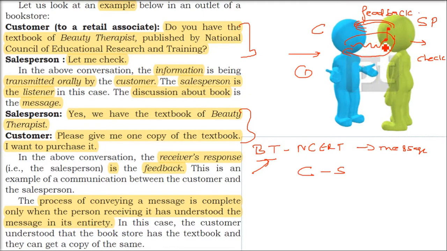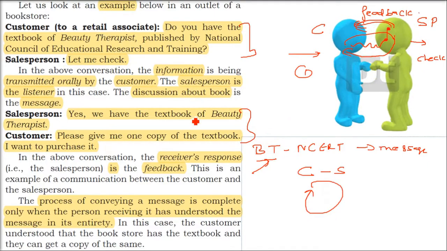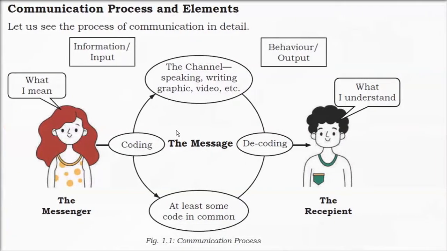Customer is saying it to salesperson, that is transmitting. Salesperson is understanding, he is giving a response, let me check. And then salesperson is responding by saying, yes, I have the book. Customer is saying, okay, I'll purchase the book. So the process of conveying a message is complete only when the person receiving it sends the feedback. So communication has a process and it involves various factors and elements.